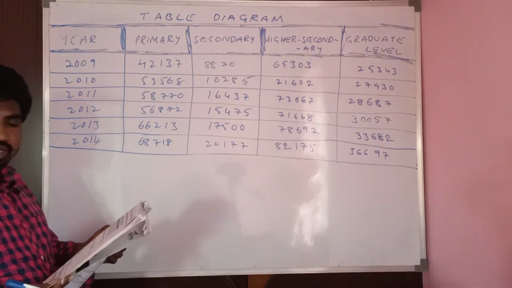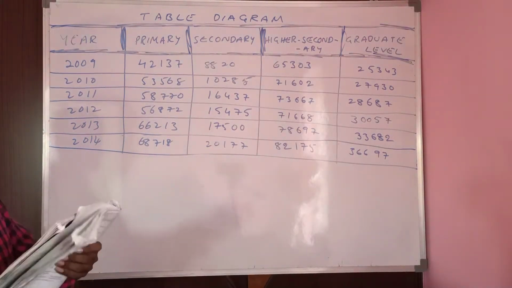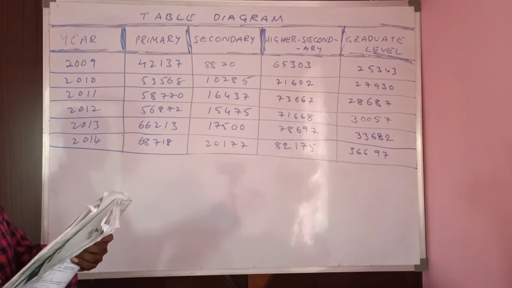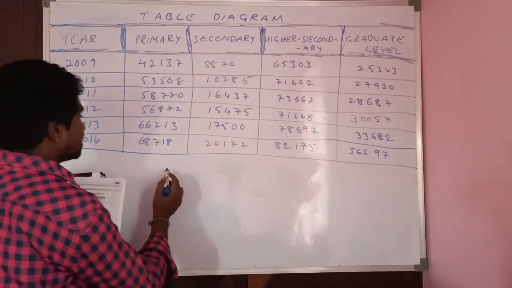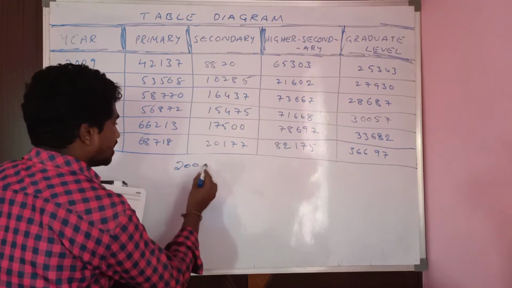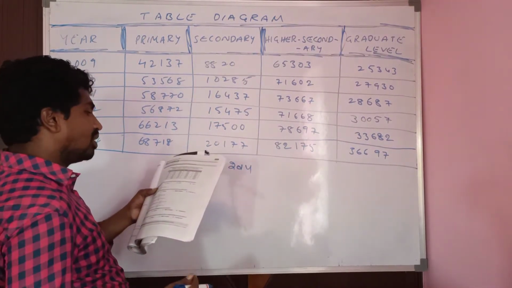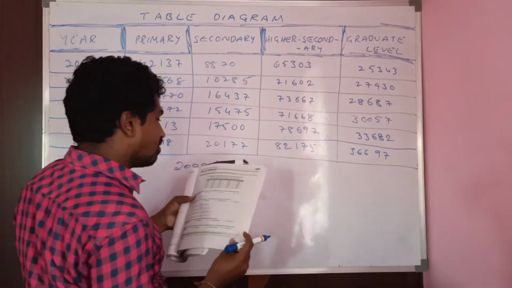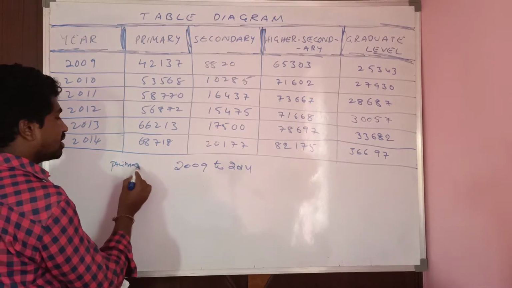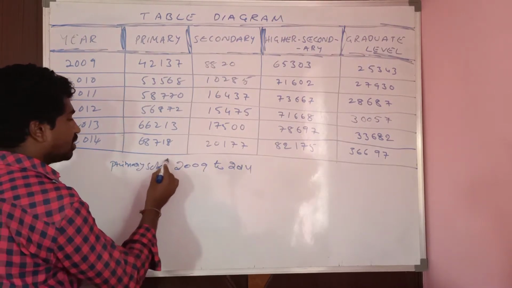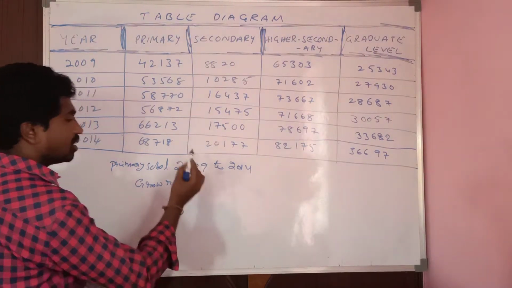Read first question. What is the growth rate of sales of books at primary school level from 2009 to 2014? He is asking from 2009 to 2014 growth rate of sales of books of primary school. Growth rate.